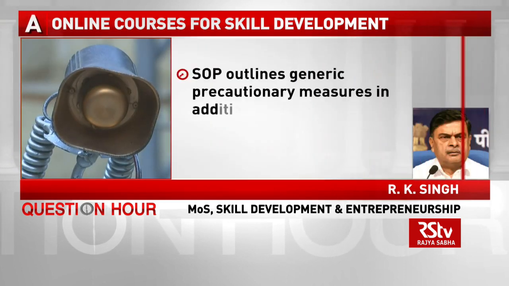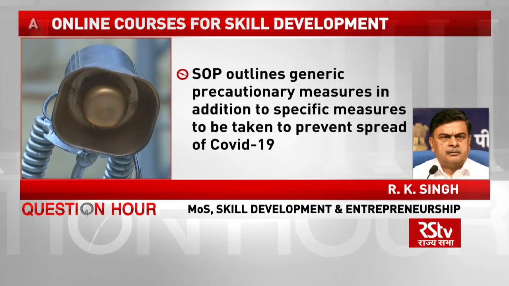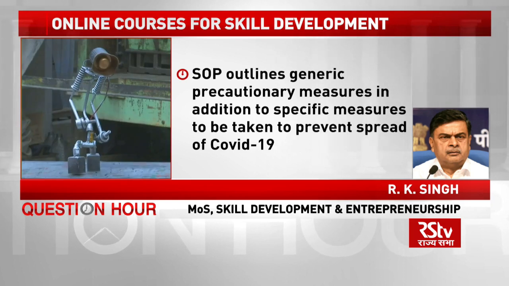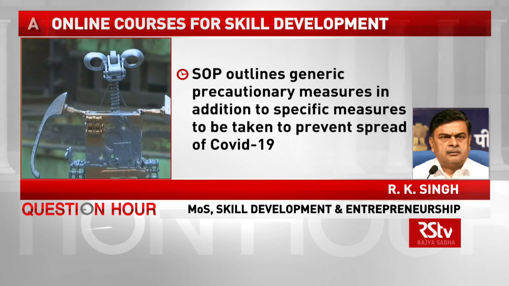The SOP outlines various generic precautionary measures to be adopted in addition to specific measures to be taken at these institutes to prevent spread of COVID-19.